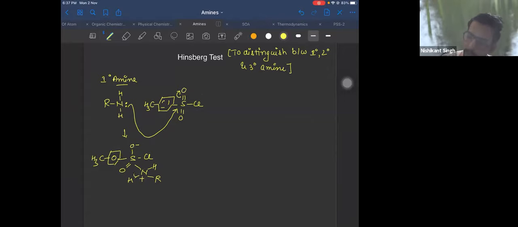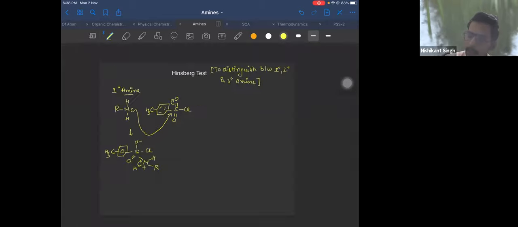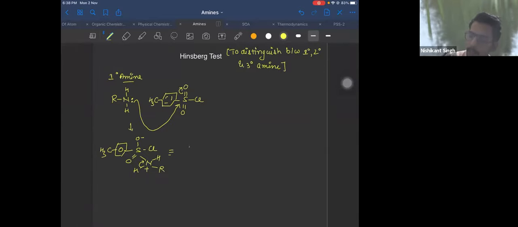So now you remove this, break this bond. Nitrogen gets negative charge. H plus is removed. Then this Cl is removed, right? Sulfur gets positive charge, positive negative double bond. So what you will get is something like this: benzene, methyl, and here you'll get SO2 and NHR. You'll get this.